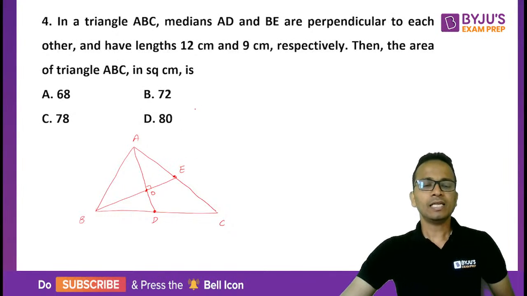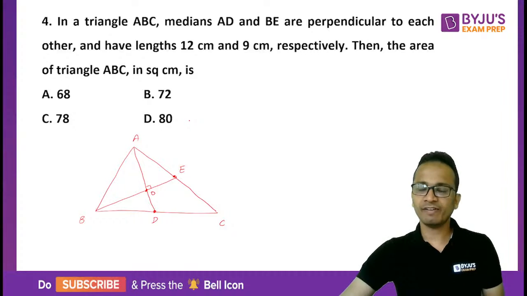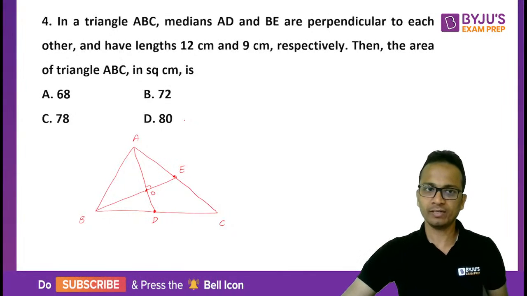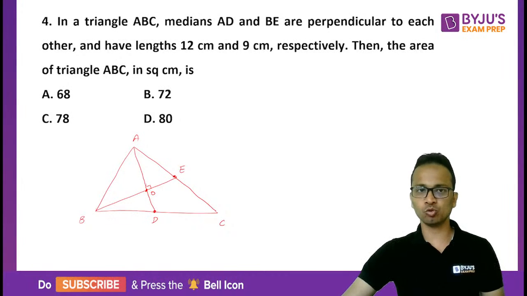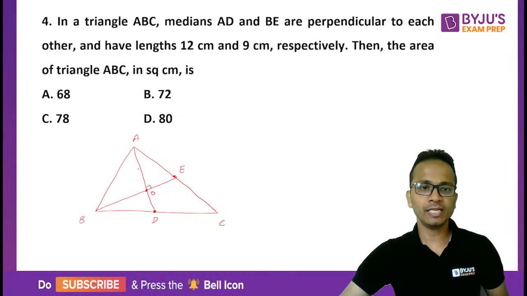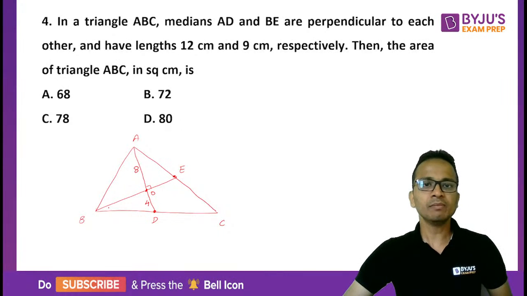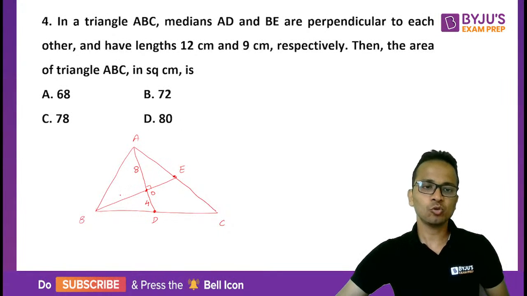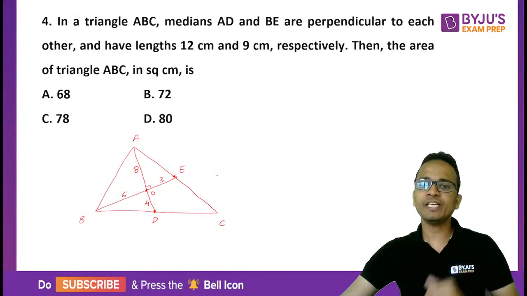Okay. Now we know that the point of intersection of the medians, which is called the centroid, divides the median in the ratio 2:1. So first of all, AD, whose length is 12, will be divided in the ratio 2:1. So the lengths will be 8 and 4 respectively for AO and DO. Similarly, BE is 9, so the lengths here will be 6 and 3 respectively. Alright, now we have to find out the area of the entire triangle.